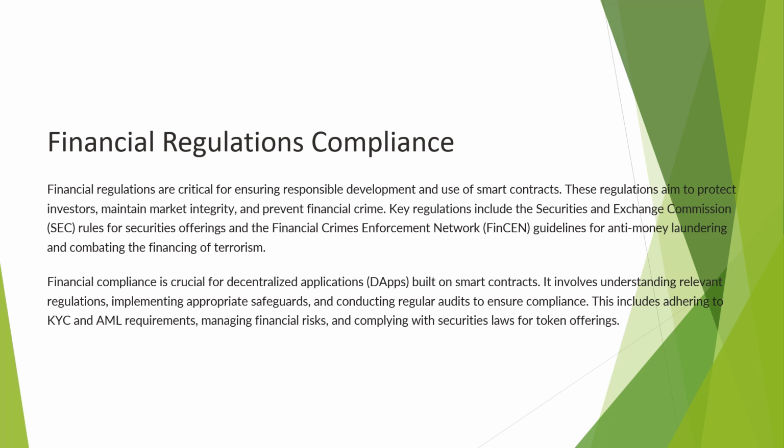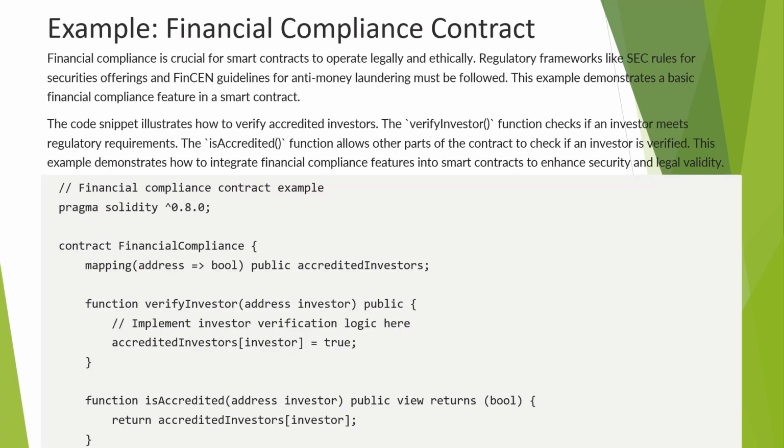Financial regulations are critical for ensuring the responsible development and use of smart contracts. These regulations aim to protect investors, maintain market integrity, and prevent financial crime. Compliance involves adhering to KYC and AML requirements, managing financial risk, and complying with securities law, particularly for token offerings.